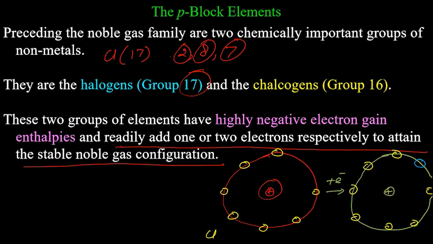Now, what is special about this configuration? What has it attained on the right hand side? Who will tell me? This configuration is of noble gas configuration because the outermost shell is completely filled.